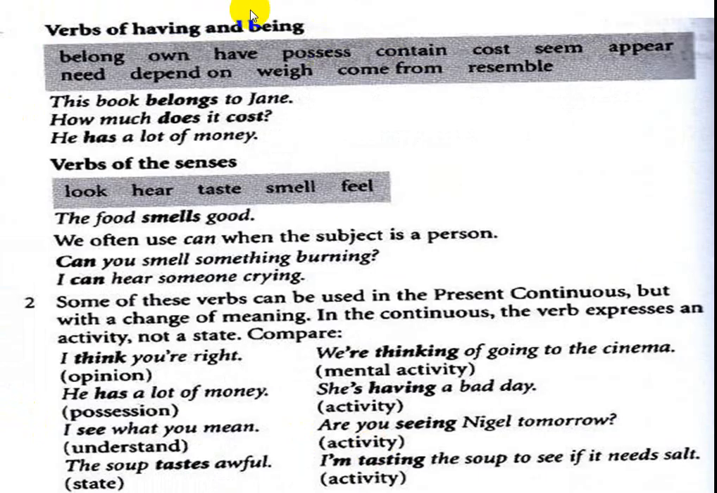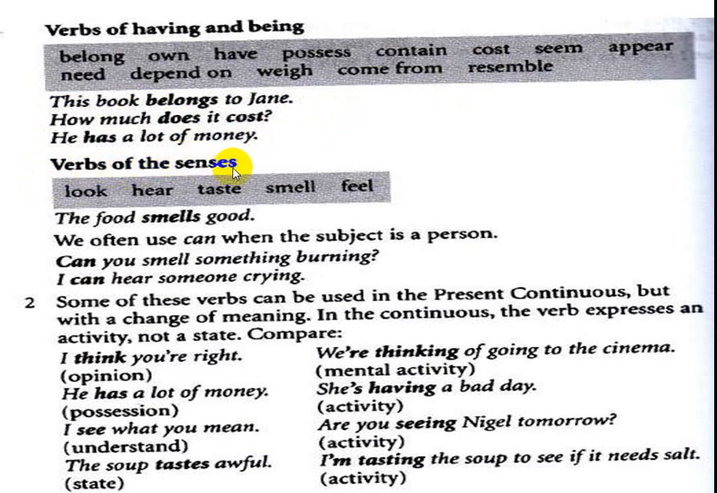Verbs of having and being. For example: belong, own, have, possess, contain, cost, seem, appear, need, depend on, weigh, come from, resemble. For example, this book belongs to Jane. How much does it cost? He has a lot of money.